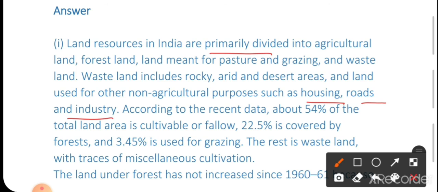According to recent data, about 54% of the total land area is cultivable or fallow. 22.5% is covered by forest and 3.45% is used for grazing. The rest is wasteland and land under miscellaneous uses.